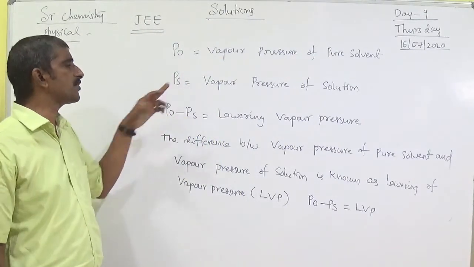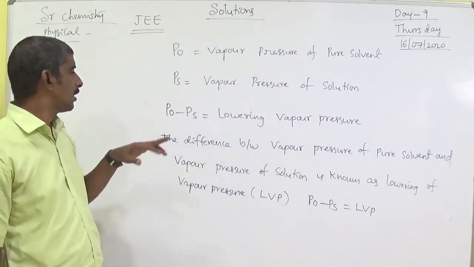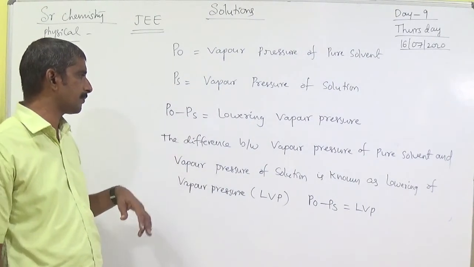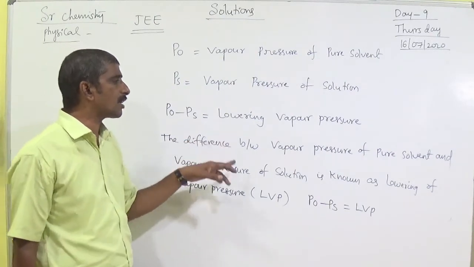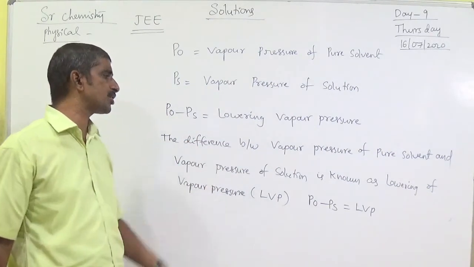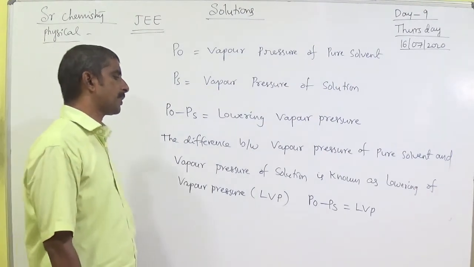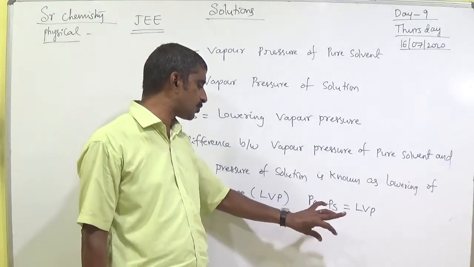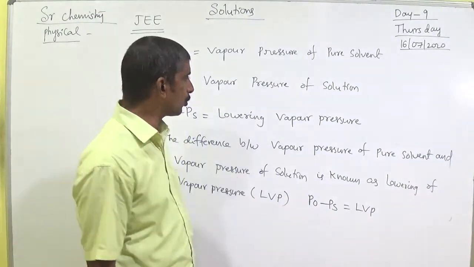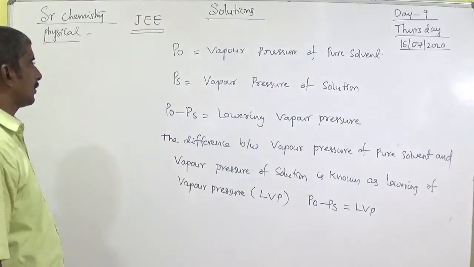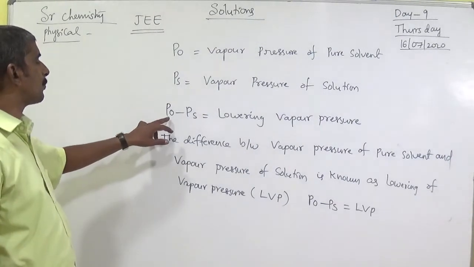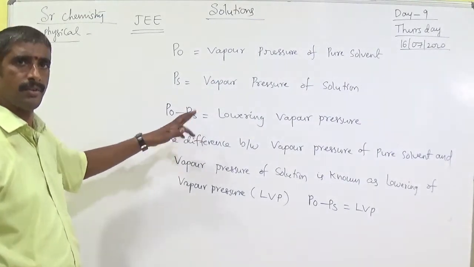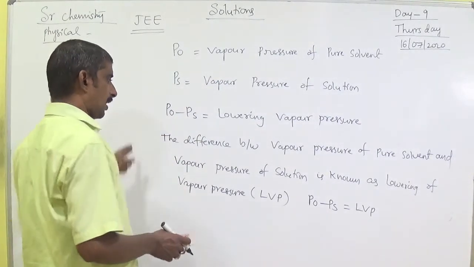Among P naught and PS, which one is more? P naught is more, I will explain. The vapor pressure of the pure solvent is always greater than the vapor pressure of the solution. The difference between the vapor pressure of the pure solvent and the vapor pressure of the solution is known as lowering of vapor pressure, simply LVP, with the formula P naught minus PS. Okay. So now I will explain the reason. I will draw one diagram.